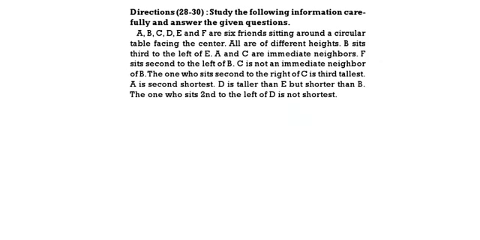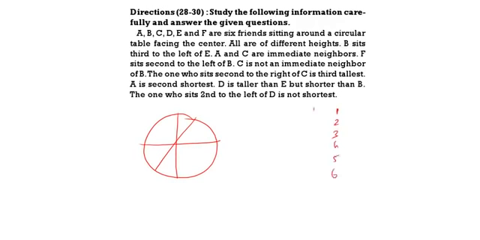So this is also related to height and circle. Here we are having two questions. One is the circle puzzle, the other one is the height. Totally 6 persons are there. That's why I am dividing the circle into 6 parts: 1, 2, 3, 4, 5, 6. And we have to arrange them according to height also. So the one who is the tallest is number 1. Shortest will be at number 6. Now start the puzzle.